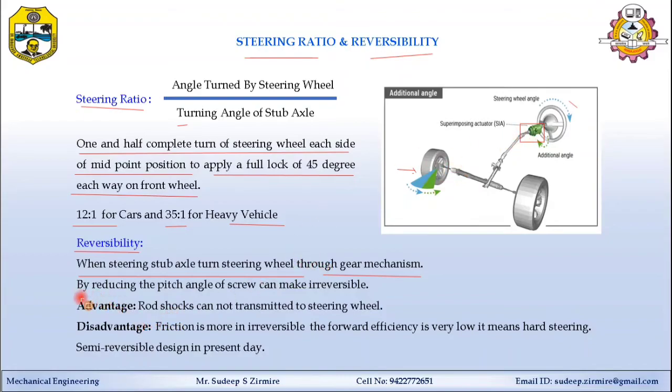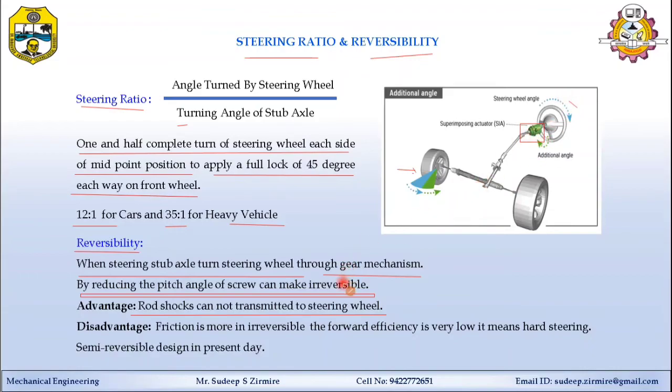So by reducing the pitch angle of the screw, it can be made irreversible. It means if you maintain a small pitch angle, the steering mechanism will be irreversible. The advantage of this is that road shock cannot be transmitted to the steering wheel.